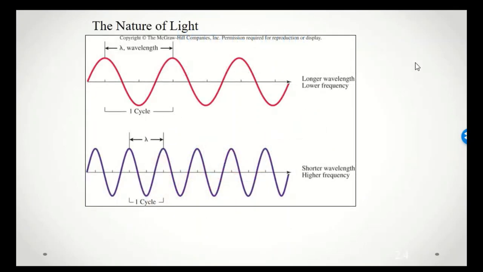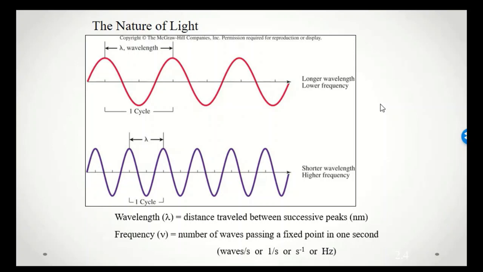When we talk about waves, of course, we talk about basic properties of waves. So we have a wavelength of the wave represented by the Greek symbol lambda here. That simply represents the distance between like points in the wave. So here we see the distance between crests. That would be the wavelength of the wave. We also talk about the frequency of waves. The frequency would be the number of waves passing a fixed point in 1 second. In this case, the frequency, of course, is going to have units of inverse seconds or hertz.